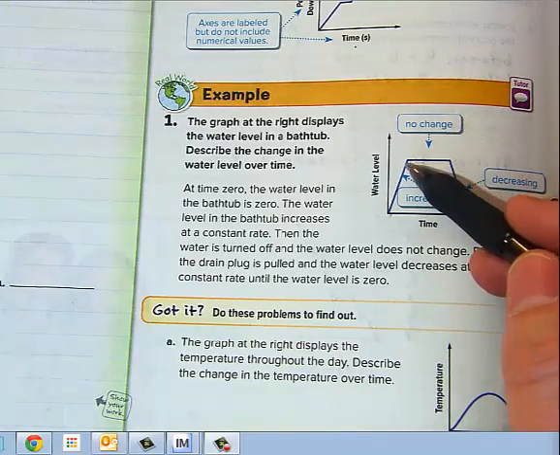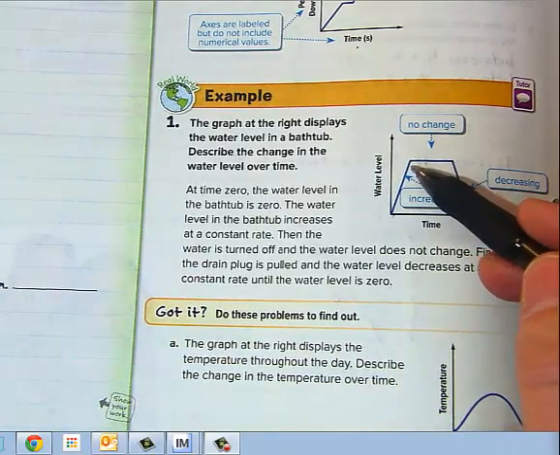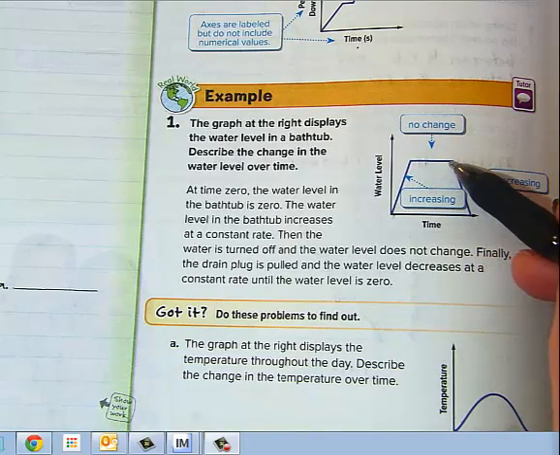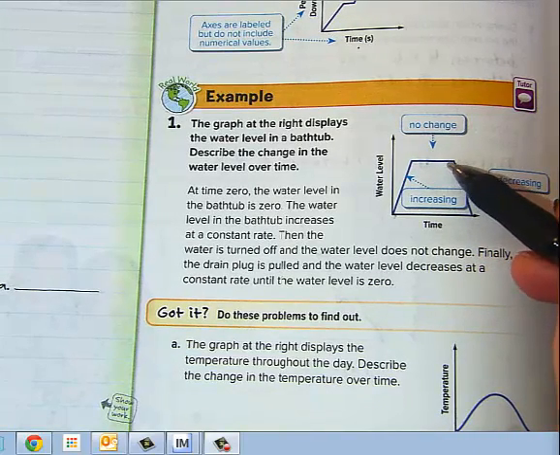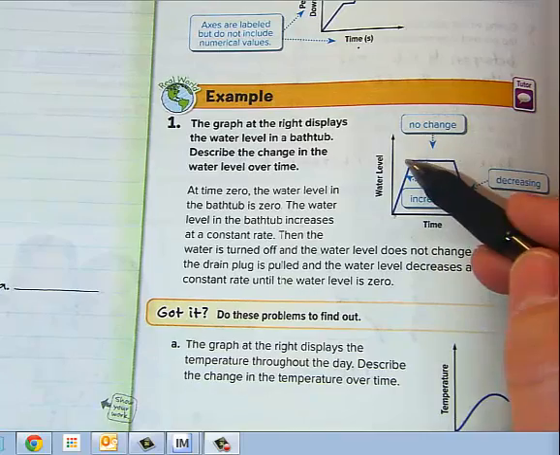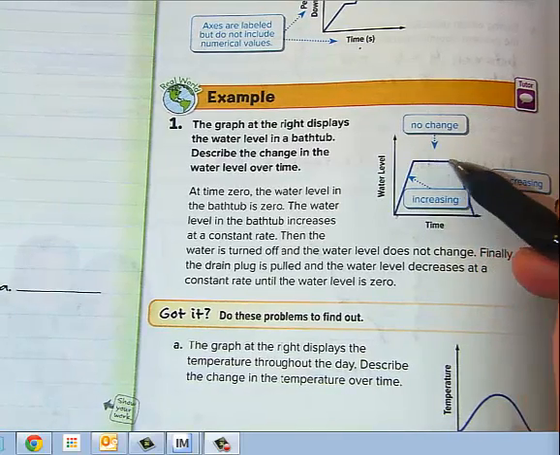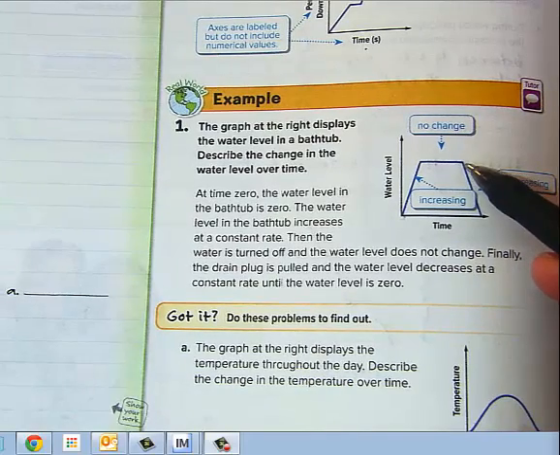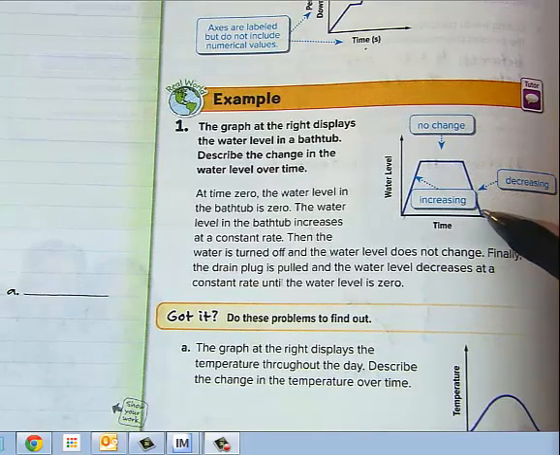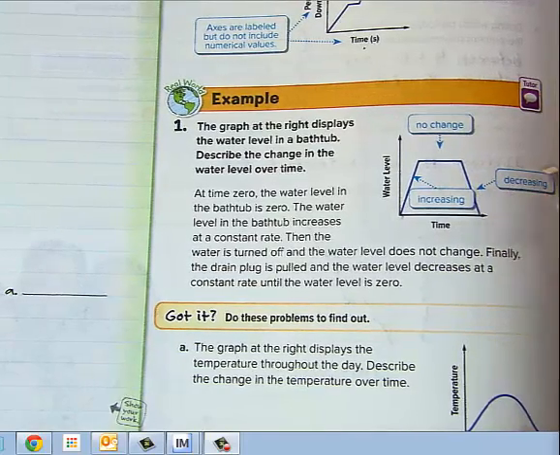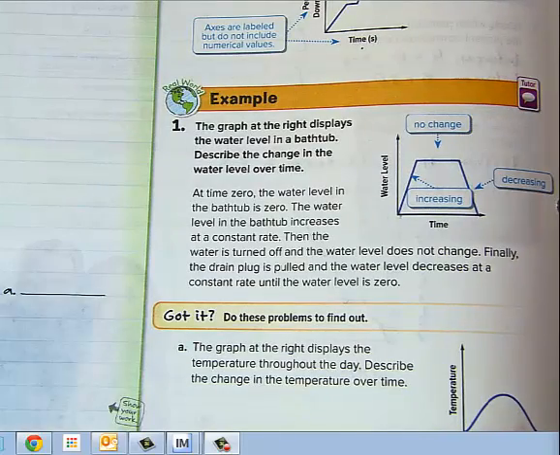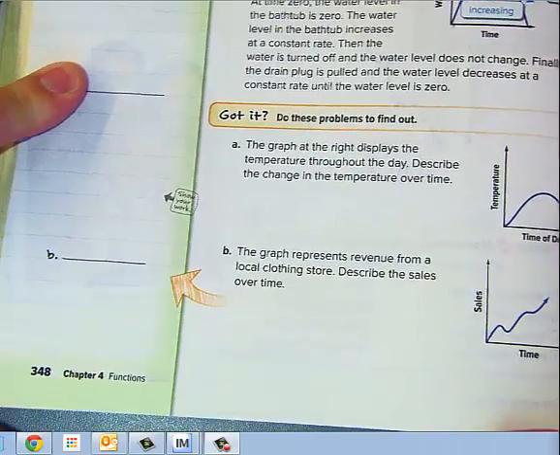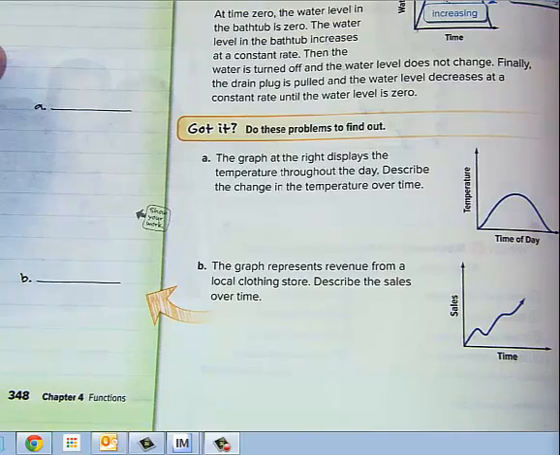This is basically when the person gets in the bathtub, takes their bath. There's still the same amount of water in the tub, but time is still going by. Then the person gets out of the tub, and then there is a decrease in the water level while it drains, okay? That's how you would graph this situation. So let's take a look at A here and try to describe this graph.